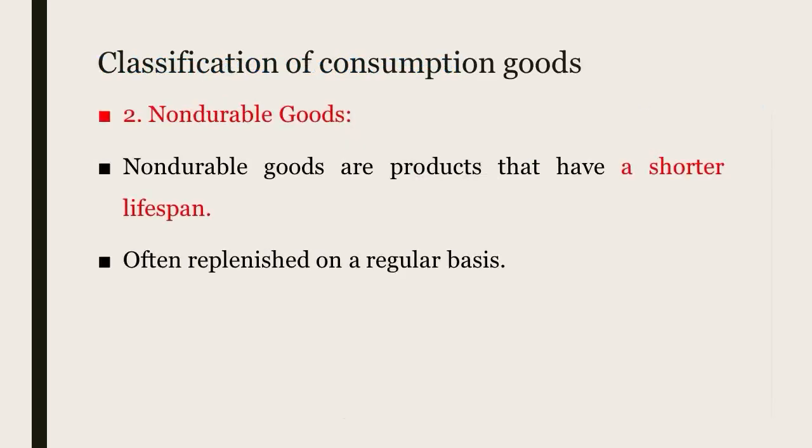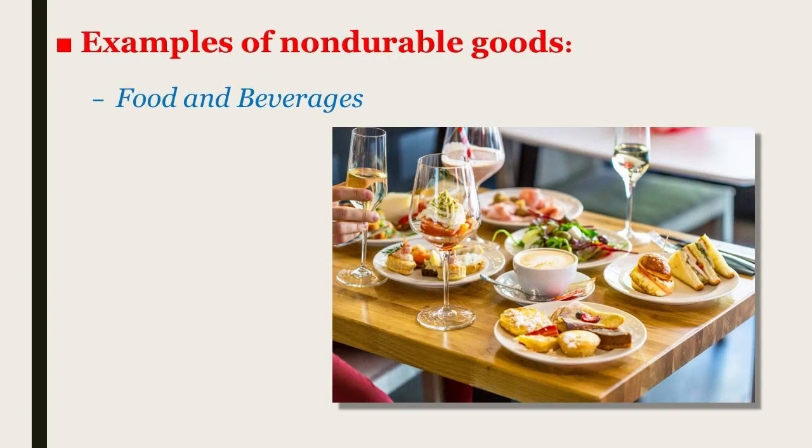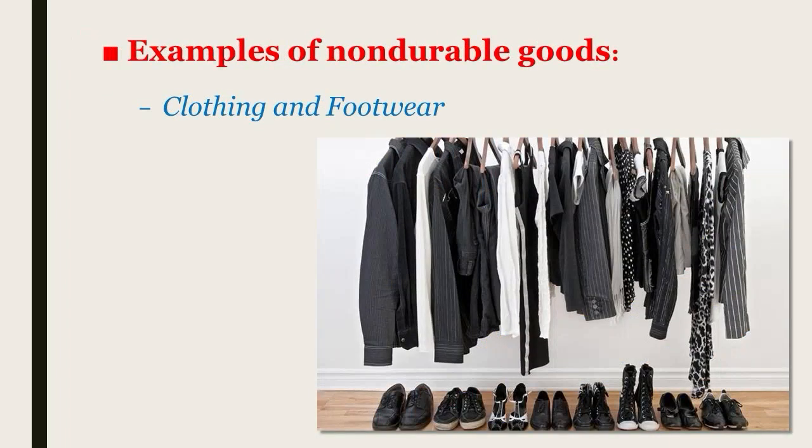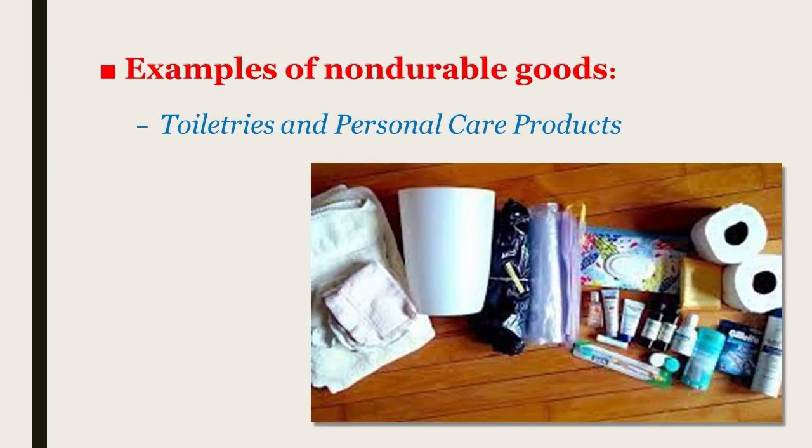Similarly, we have another category of consumption good: non-durable goods. Non-durable goods have a shorter lifespan as compared to durable commodities, and they are typically consumed or used up relatively quickly. These goods are often replenished on a regular basis. For example, we can take food and beverages, clothing and footwear, toiletries and personal care products. These are some examples of non-durable commodities.